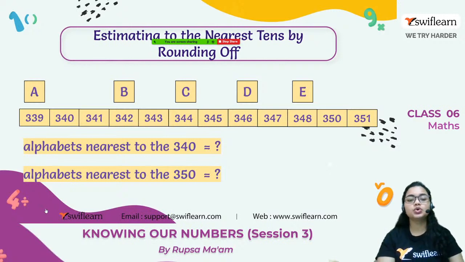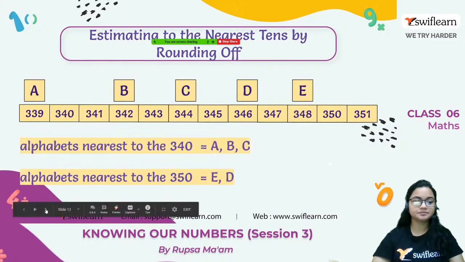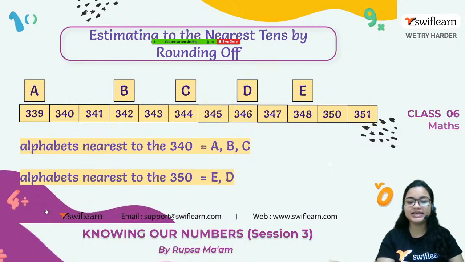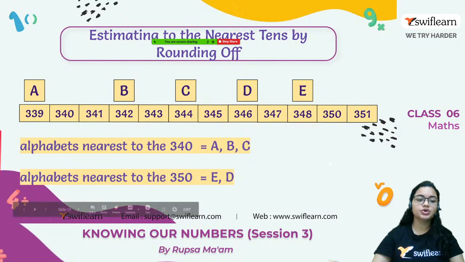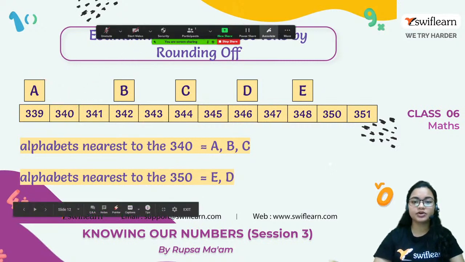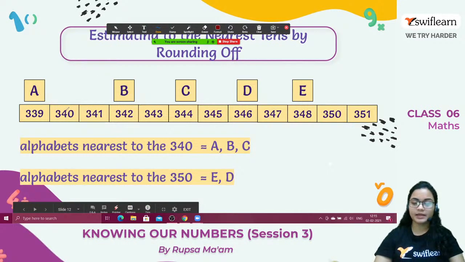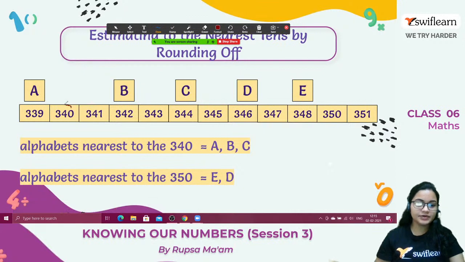Okay, so how to find out them? Let's check. It's telling alphabets nearest to 340 are A, B, C. So this is 340 here. Now the nearest can be A because it's just exactly before this.